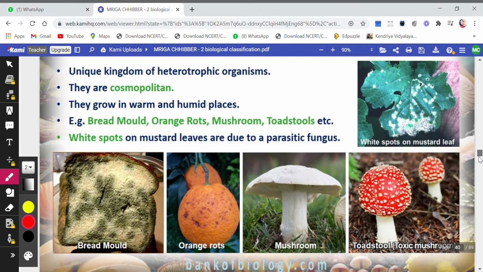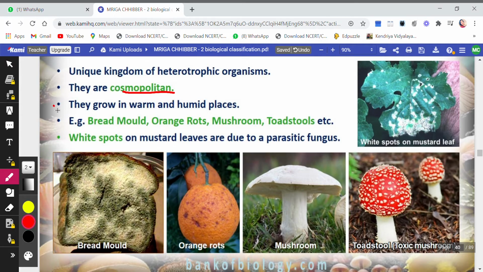Then they are cosmopolitan. Now, what do you mean by cosmopolitan? That is, they can survive in any kind of environment. They will be found in any habitat or every habitat. Okay, so it is cosmopolitan. You can find it on land, water, air, everywhere.